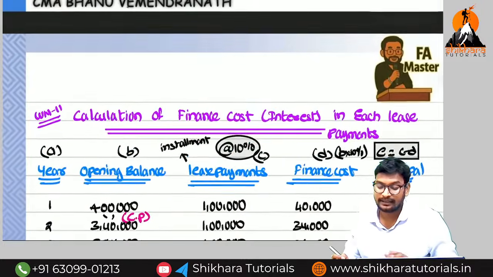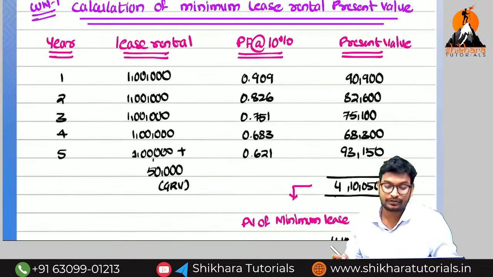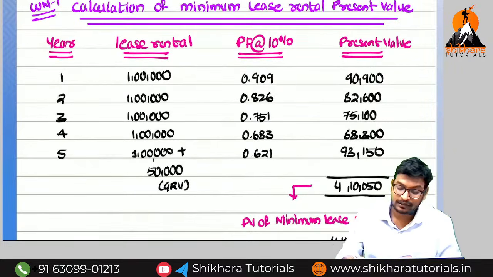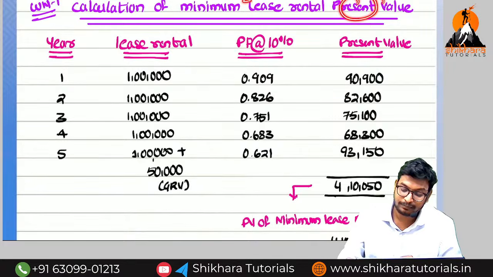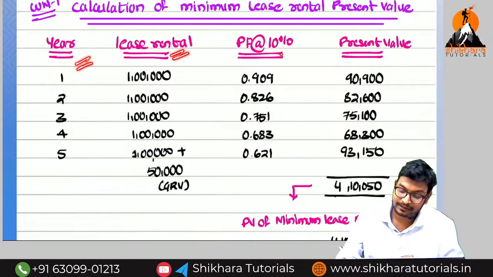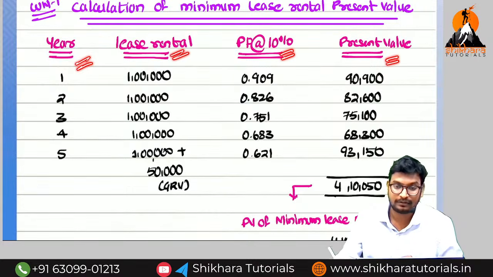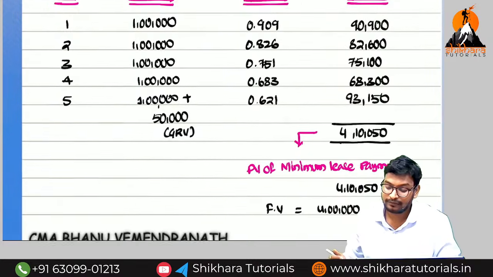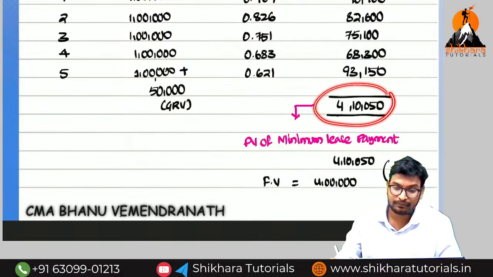Now we need to pass the entries. What are the first two working notes you need to prepare while recording the accounting treatment of the lessee? First we need to calculate the present value of minimum lease rentals. What columns do you need to take? Year, lease rentals, present value factor, and present value. This format is fixed. Then we will find out the present value of minimum lease rentals.